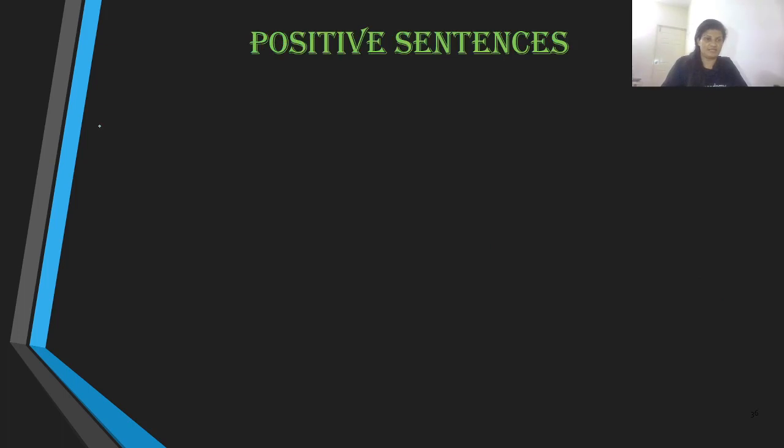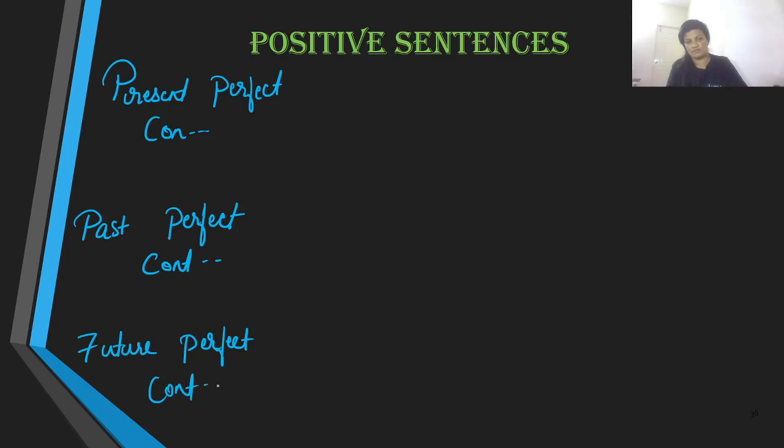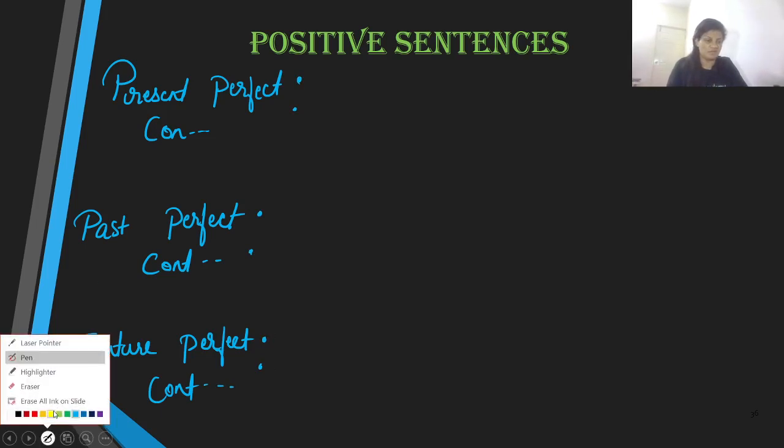So let us take the sentence structure. The first one being present perfect continuous, past perfect continuous, and future perfect continuous. Now we need to discuss the sentence structure with different types of subjects that we have.